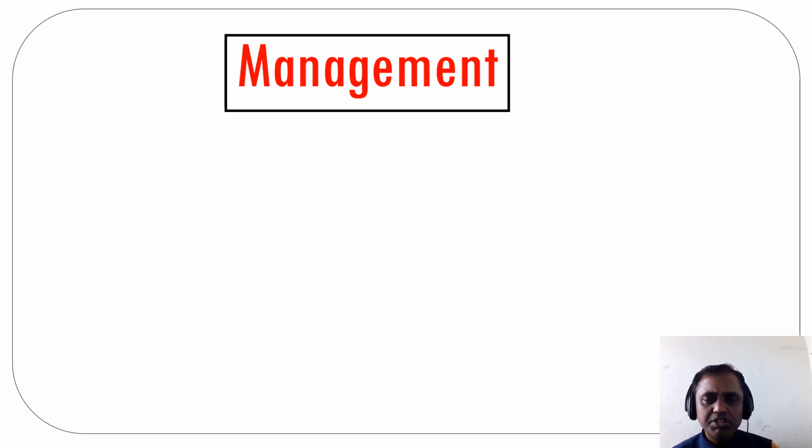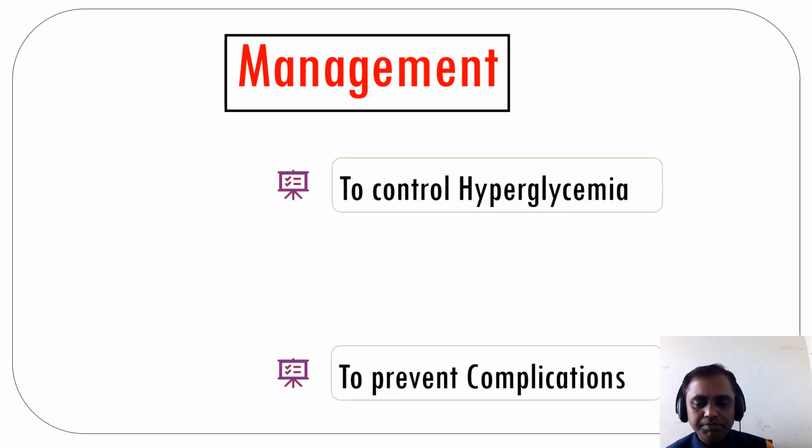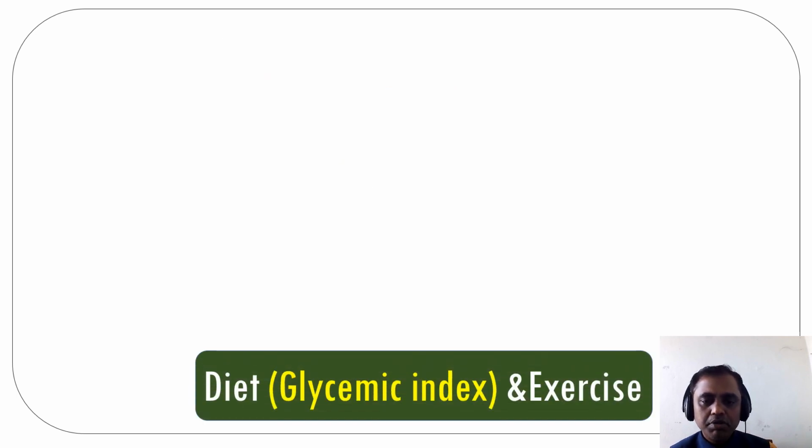Now we'll study very briefly about the management of diabetes mellitus. There are only two aims of management. One is to control the hyperglycemia. The next one is to prevent the complications. So there are three areas of management. Number one is the diet, that is, diet having a low glycemic index. It's very important to study about the glycemic index.